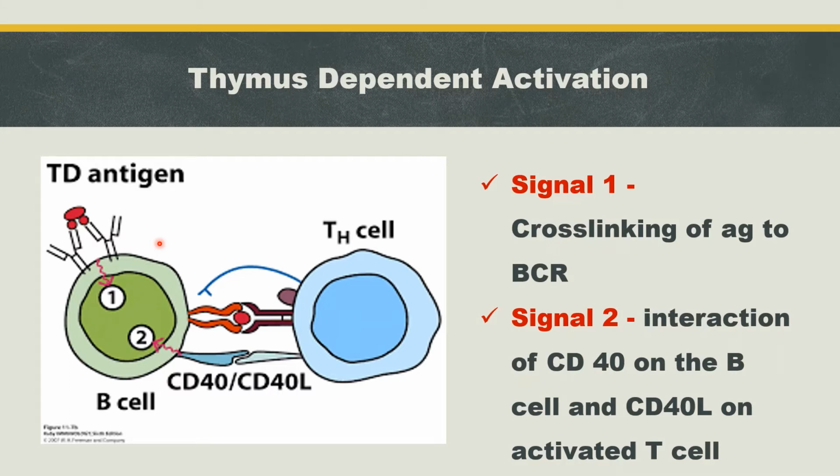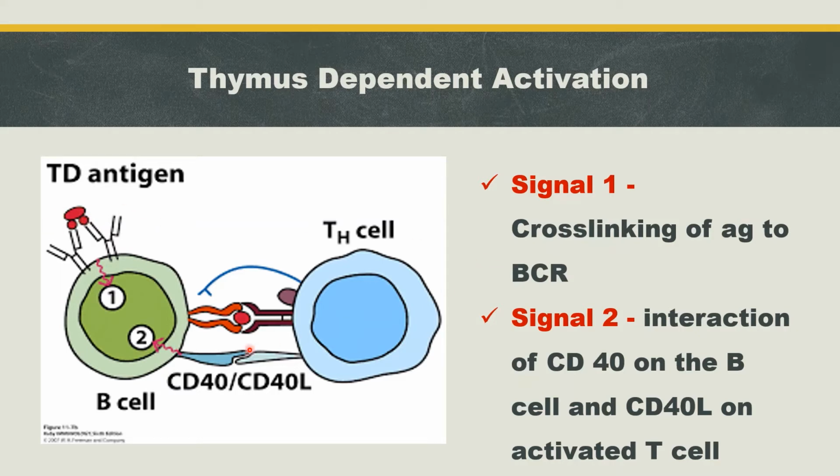So here two signals are needed for the activation of B cell. The first signal, cross-linking of antigen to B cell receptor. Here you can see that this is the first signal. Here two B cell receptors are cross-linked with the antigen. This is the first signal.